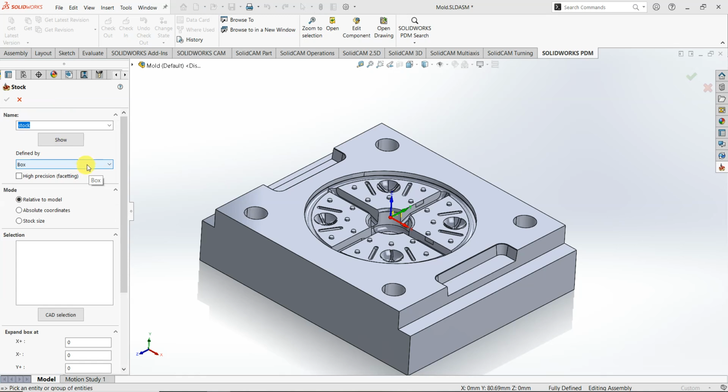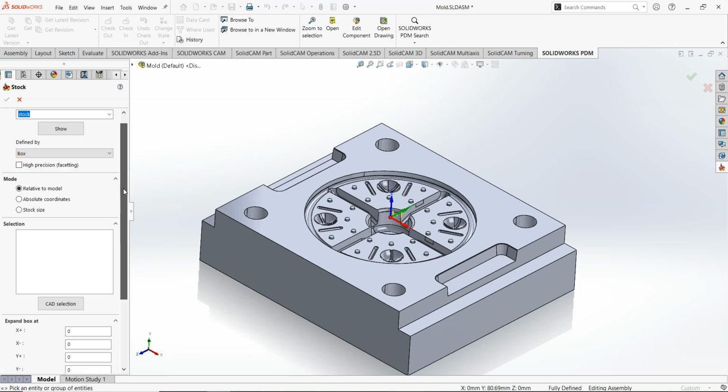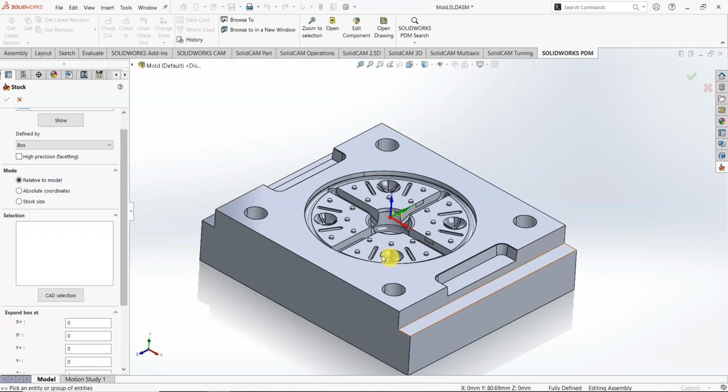and here we also do have a lot of ways for defining the stock material. In the case of using the box, we will define a box around the part that is relative to the model.